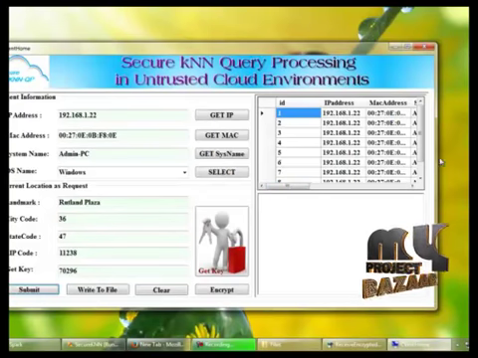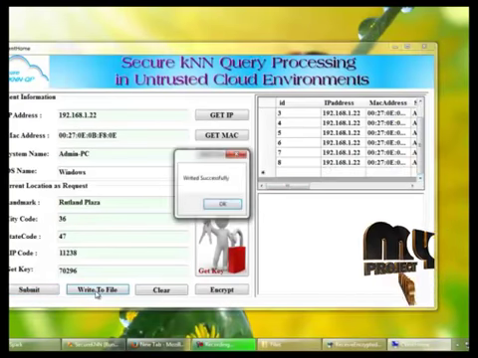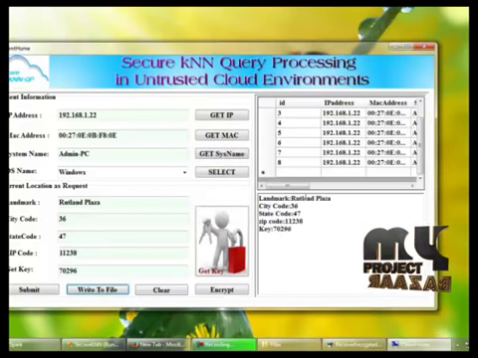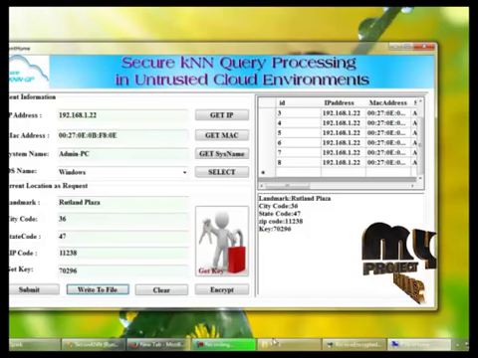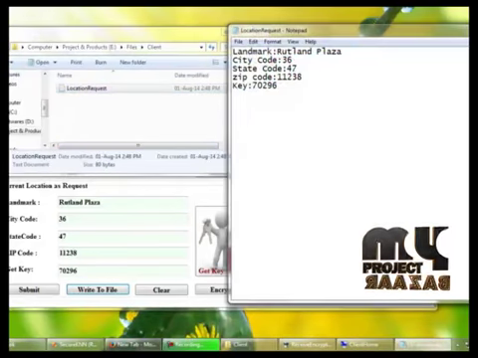We can view the details here. And by clicking the write to file button, these details are written to the file successfully. We can view the file details here, and we can also view the file in the client side location request file.